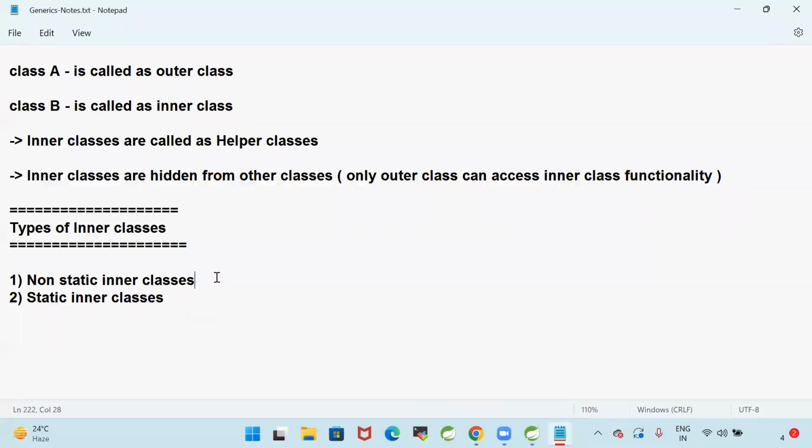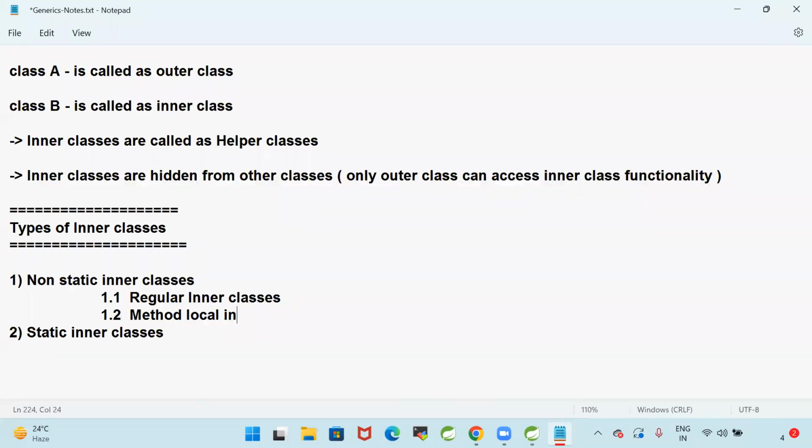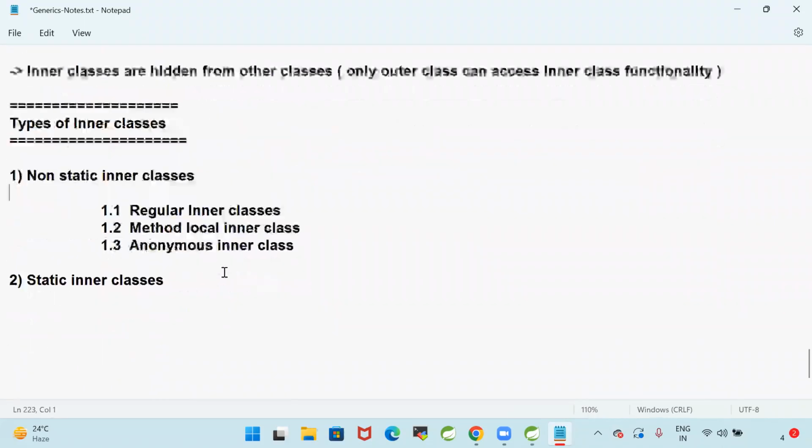Now, non-static inner classes are again divided into three types. The first one is the regular inner class, and the second one is the method local inner class. That means inside a method also we can create an inner class. The third is the anonymous inner class. We have created a thread by using an anonymous inner class.